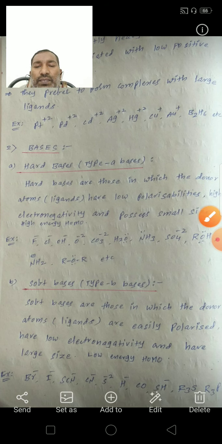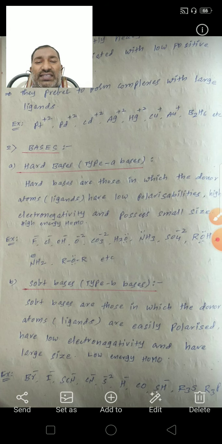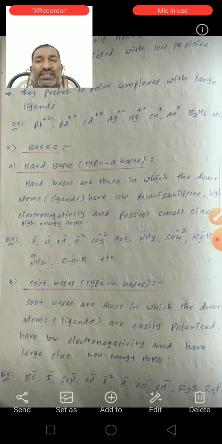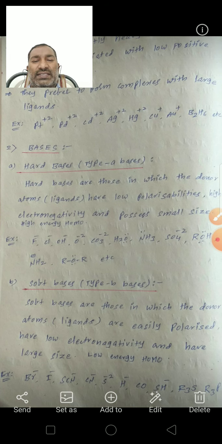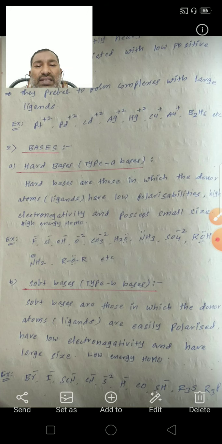See here, Br minus, I minus. These are all large size anions, or large size ligands, or large size donor atoms. Br minus, I minus, SCN minus, CN minus, sulfide ion S minus 2, H minus, CO carbonyl, SH minus, R3S, R3P. So trialkyl phosphine, trialkyl sulfide. These all belong to the soft bases.